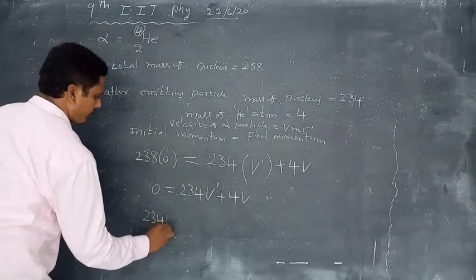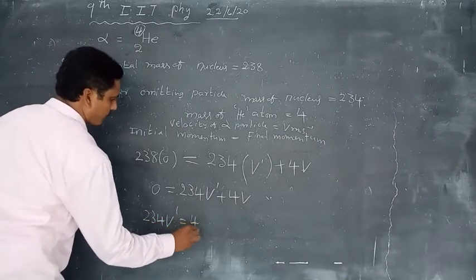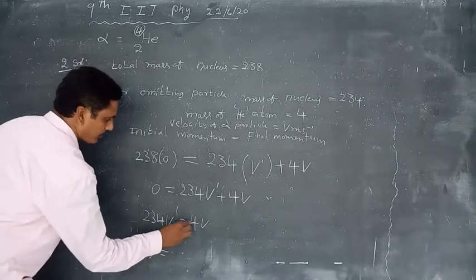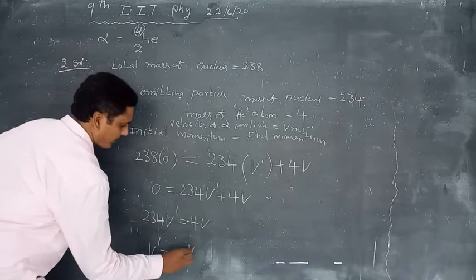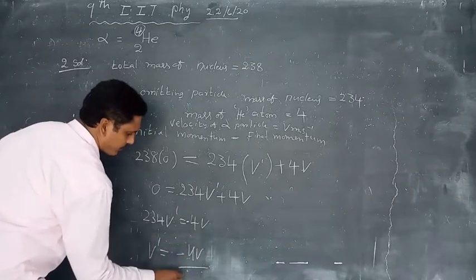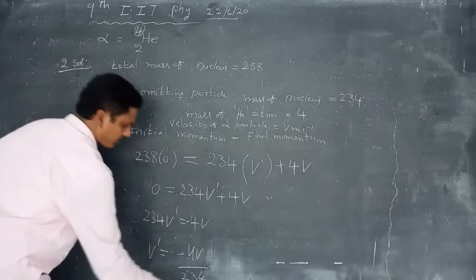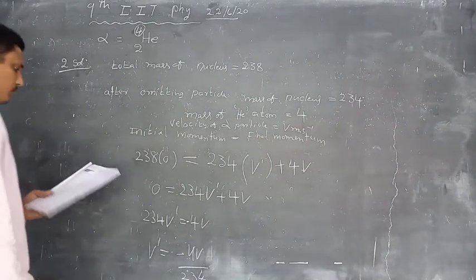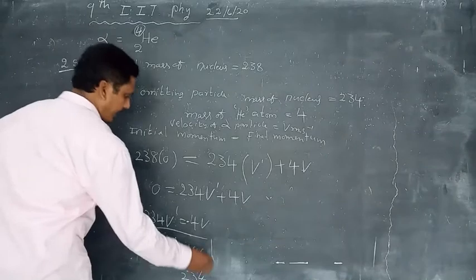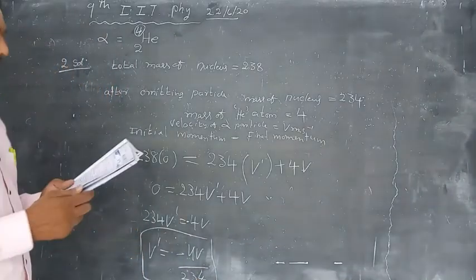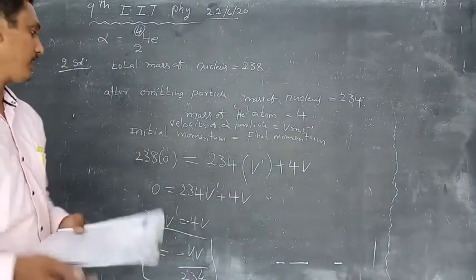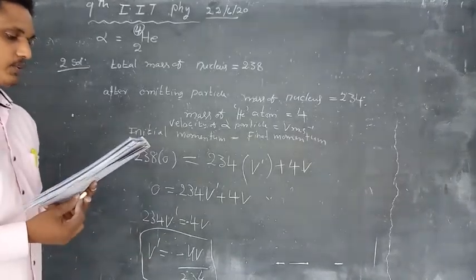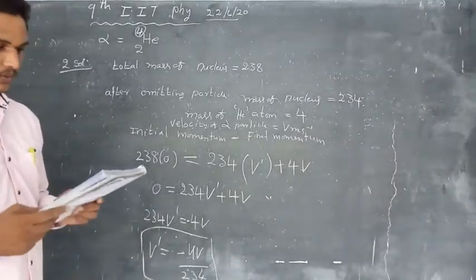So 234 v dash is equal to minus 4v. v dash is equal to minus 4v by 234. This is the recoil speed of the residual nucleus.